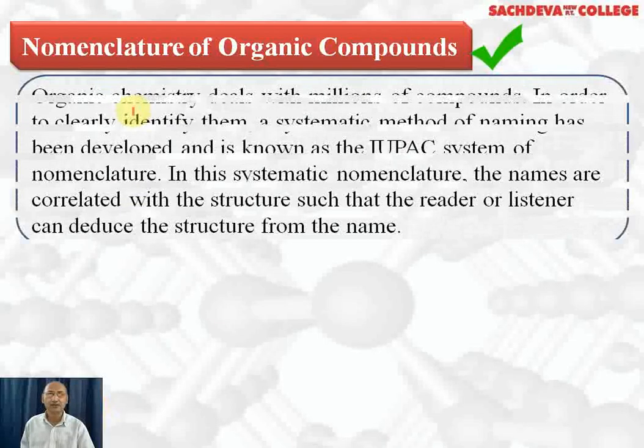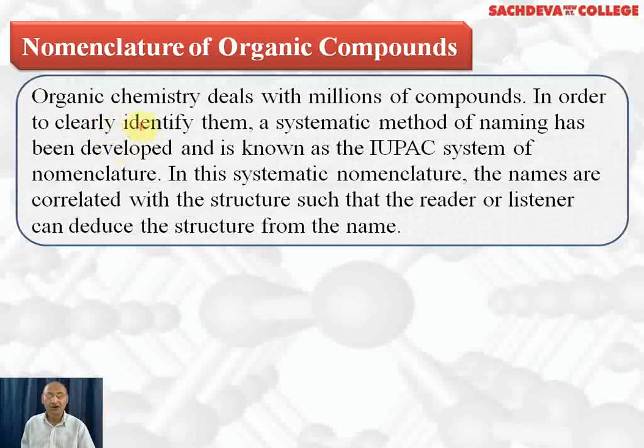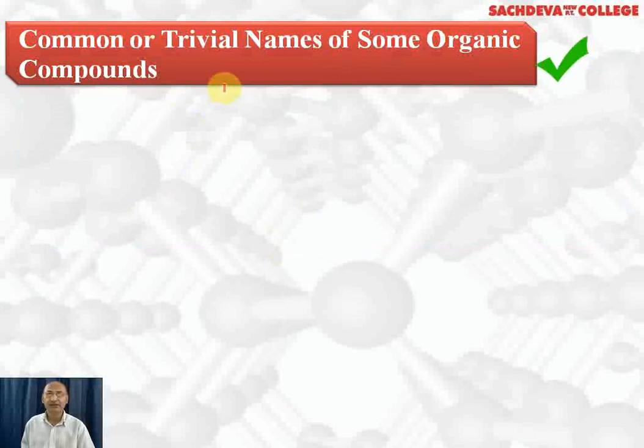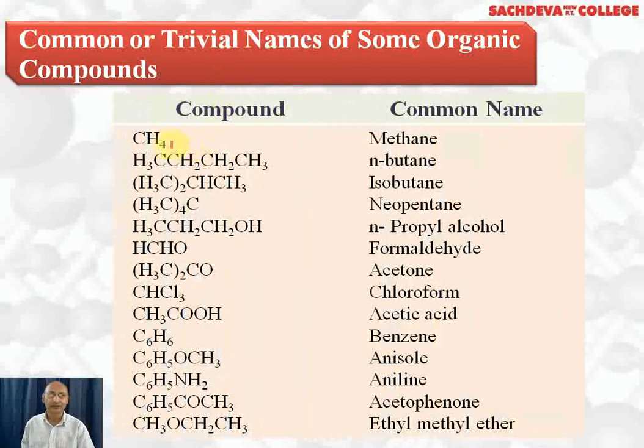Next, we are taking nomenclature of organic compounds. Organic chemistry deals with millions of compounds. In order to clearly identify them, a systematic method of naming has been developed, and it is known as the IUPAC system of nomenclature. IUPAC is the International Union of Pure and Applied Chemistry, which decides the rules for naming of organic compounds. In this systematic nomenclature, the names are correlated with their structure such that the student can deduce the structure from the name. First, we are taking common or trivial names of some of the organic compounds which are quite popular.